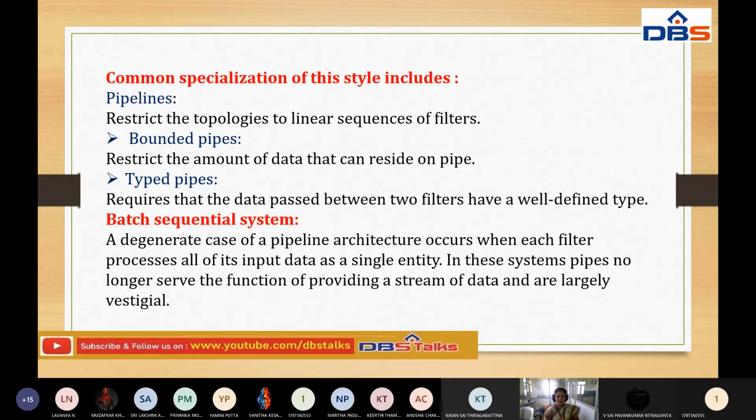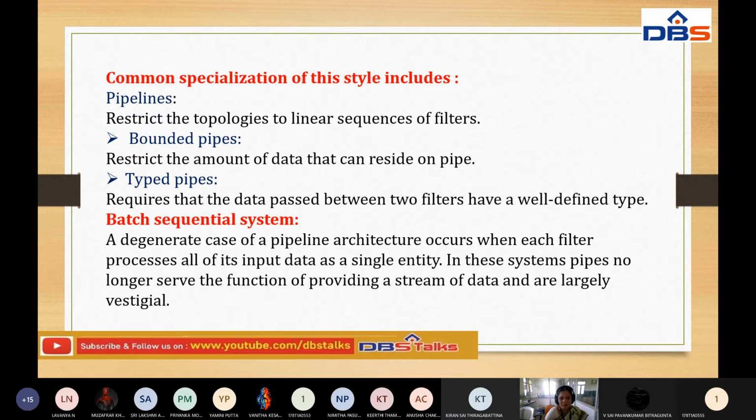The bounded pipes put restrictions on how much data they store and how much data is transferred. But typed pipes don't put any restriction on how much data stream we want to transfer between the filters. So we use these two different types of pipes.